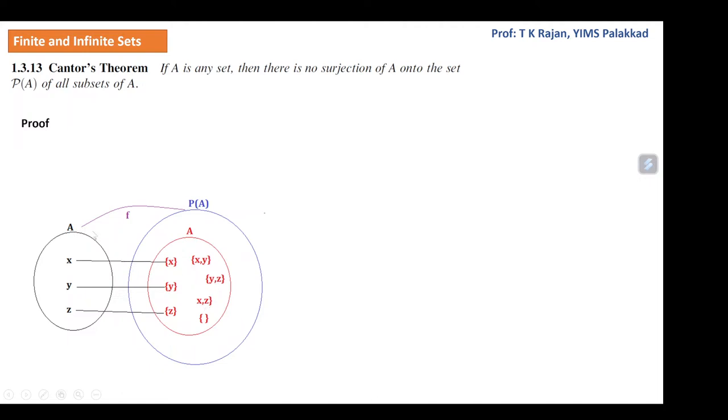Now, if we define a function f from A to P(A), since there are only 3 elements, a maximum of 3 images can be there. For example, x is mapped to {x}, y is mapped to {y}, z is mapped to {z}. In this mapping, you can see that there are subsets of A like {x,y}, {y,z}, {x,z} which do not have any pre-image in A. That means this f cannot be a surjection.